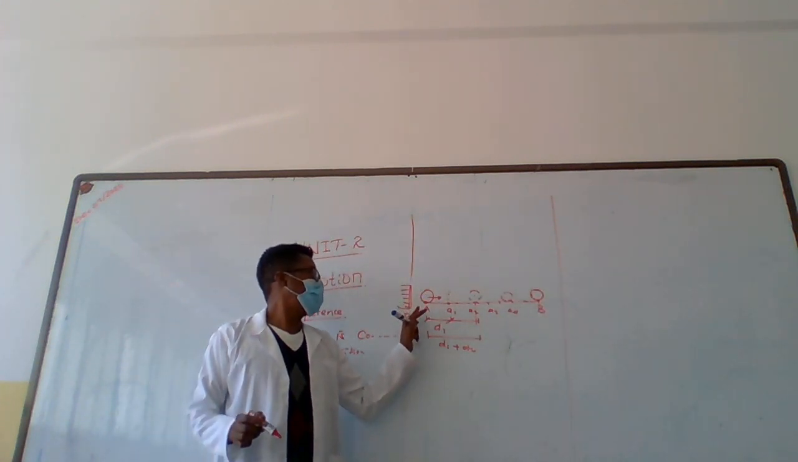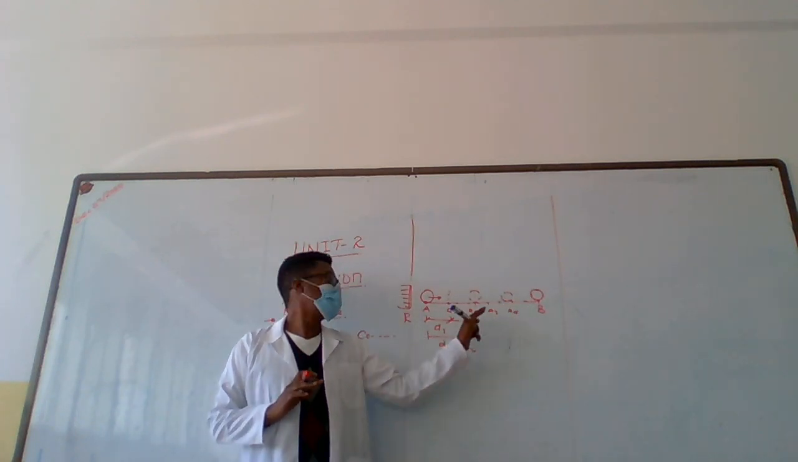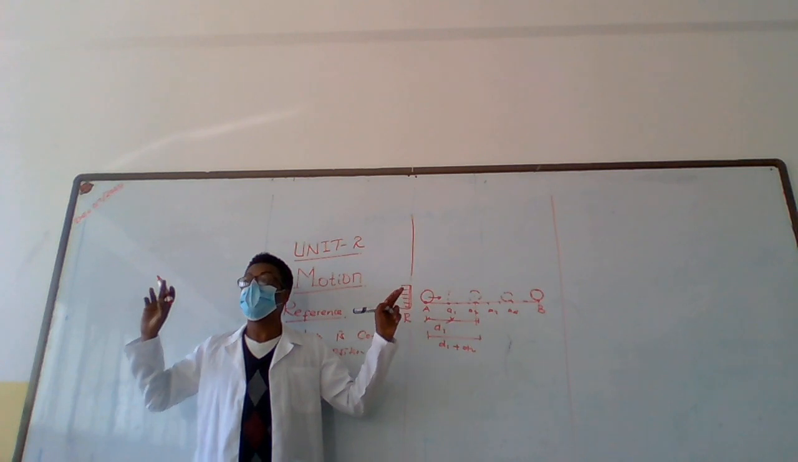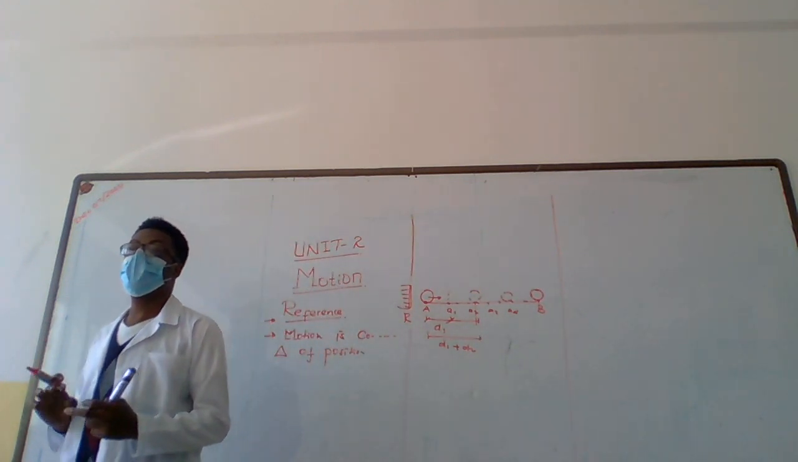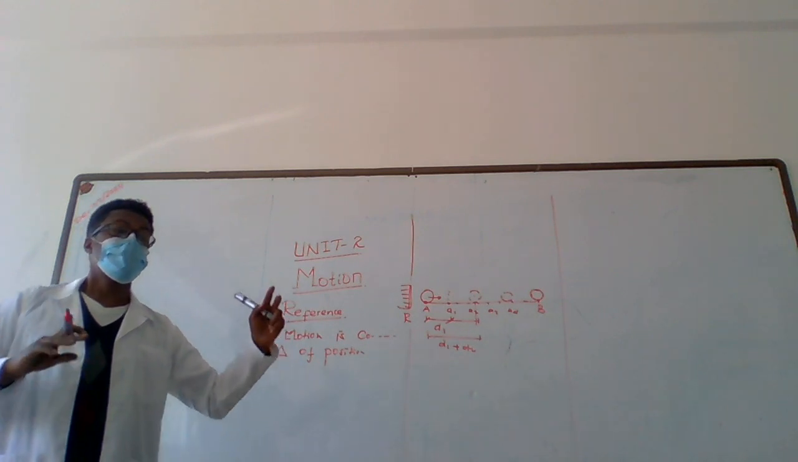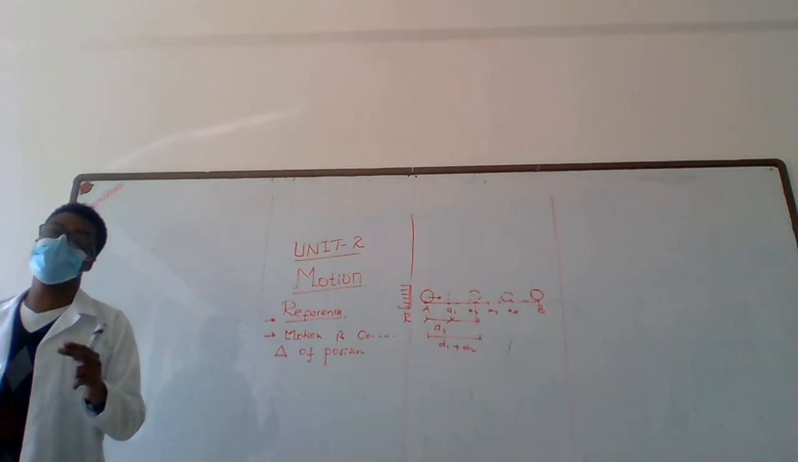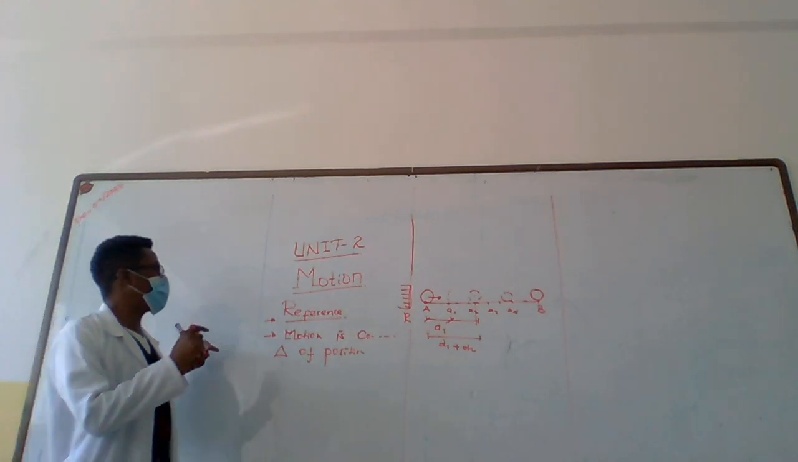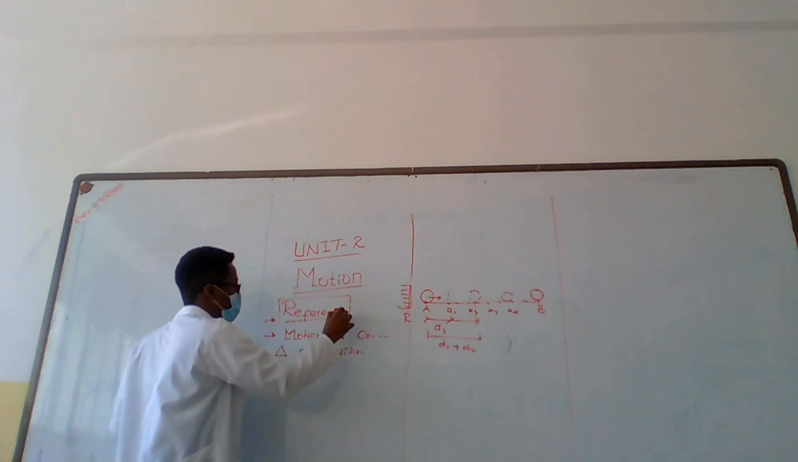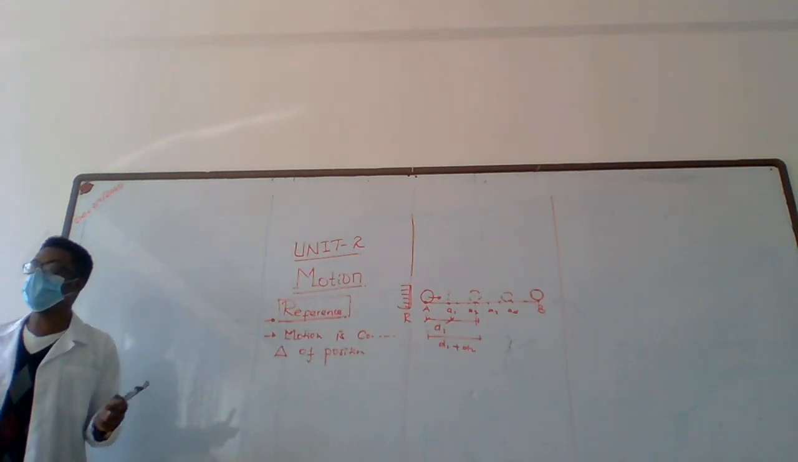So, in the process of translating from point A to point B, this object has changed its position continuously. We call this motion. So motion is nothing but a continuous change of position, which is very important. To define motion, we need to have a reference. Reference frame is very important in defining motion.